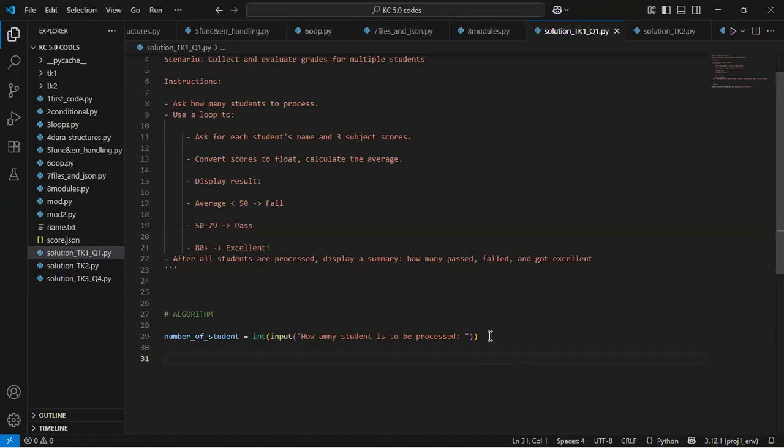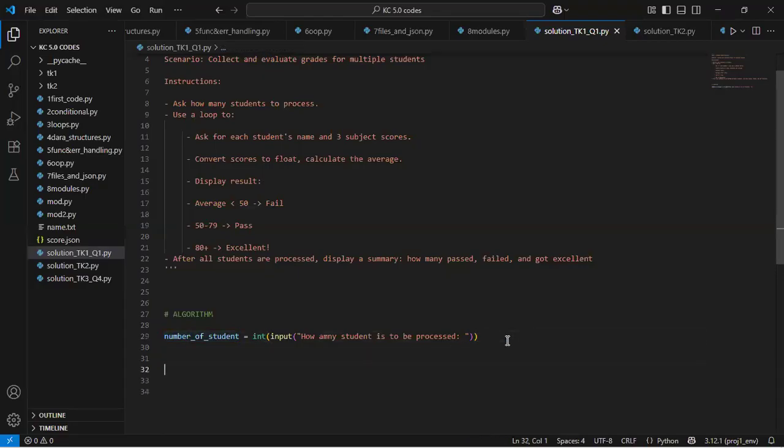A condition can be true from now to the end of time. We can never really tell. But this particular question said we should ask for the number of students that need to be processed. So it means our loop needs to repeat based on the number of students specified here. Are we together?